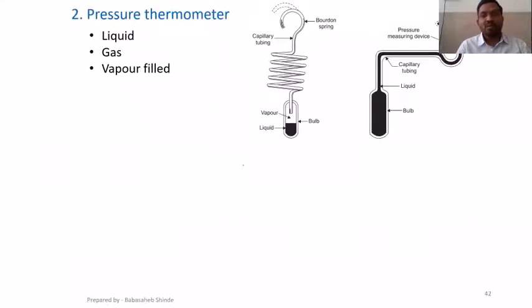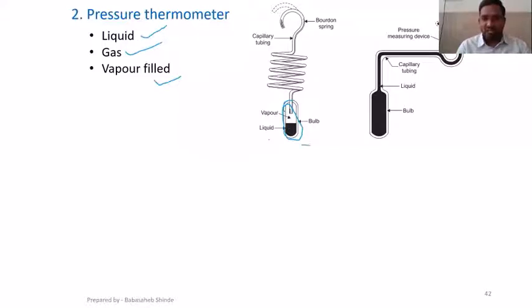Next device is pressure thermometer. Now pressure thermometer, in the sense, this is also similar to the expansion thermometer, but the difference is there will be one bulb in which there will be some fluid. It could be a liquid, it could be a gas, or it could be a vapor also.